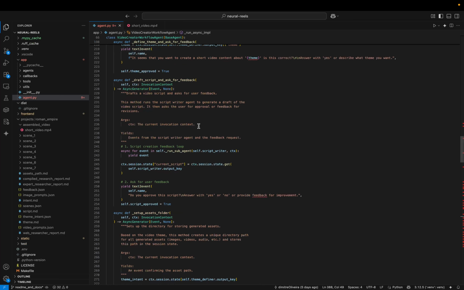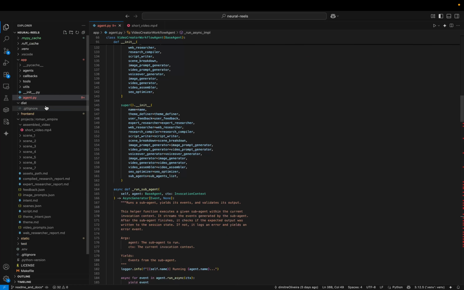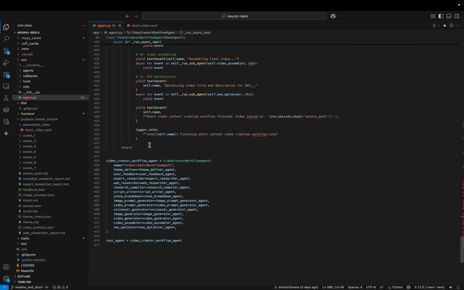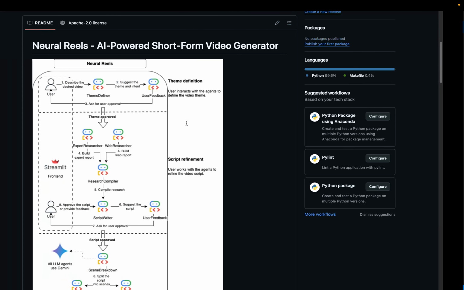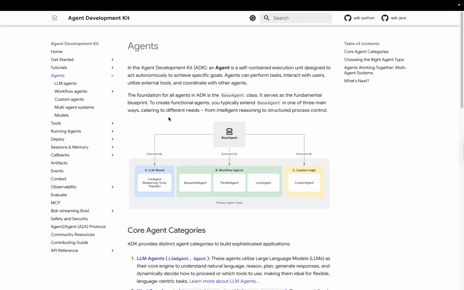The main agent here is the one on the main page, the agent file, which is this final one, the video creator workflow agent. The idea of this agent is that it will be the orchestrator, or the main agent, of the whole system. If I go back here to the end, you can see that it's a base agent. Also, as you saw from the previous image, I'm using ADK here. This is Google's framework that was launched earlier this year.